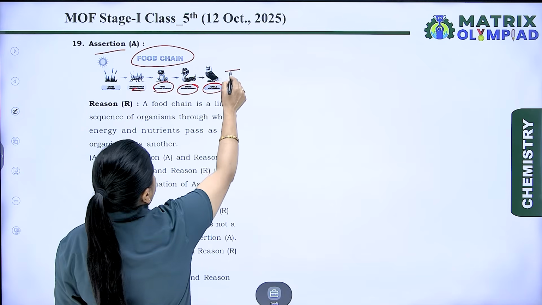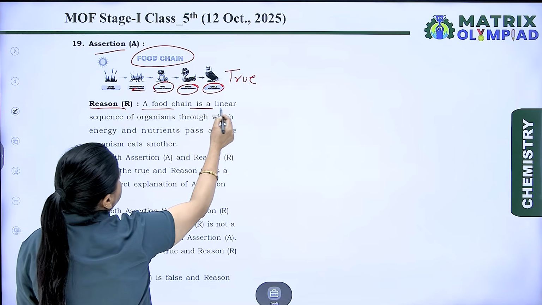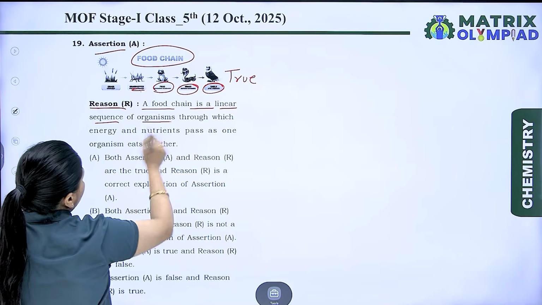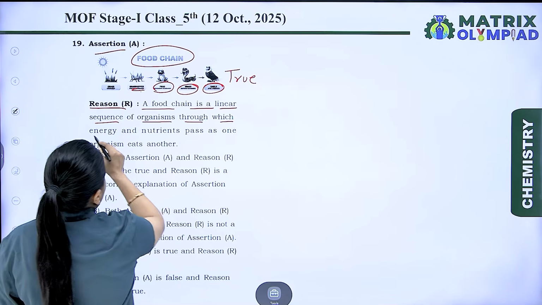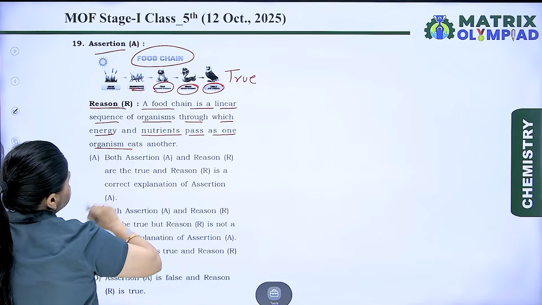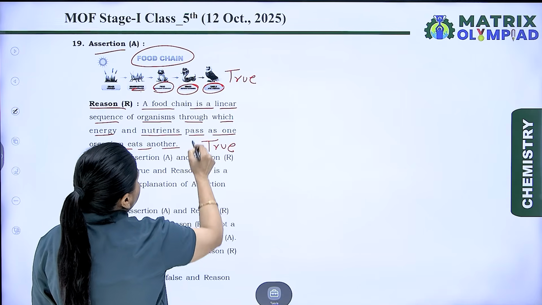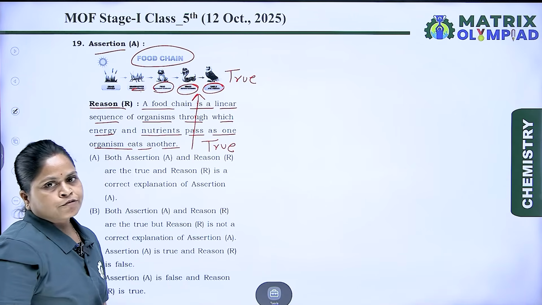So the assertion is true. Reason: a food chain is a linear sequence of organisms through which energy and nutrients pass as one organism eats another. This is also true and the correct definition of a food chain.